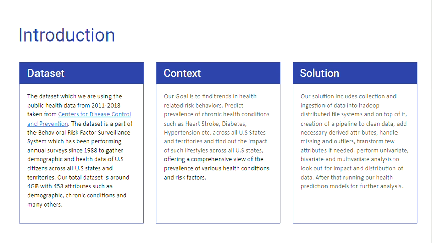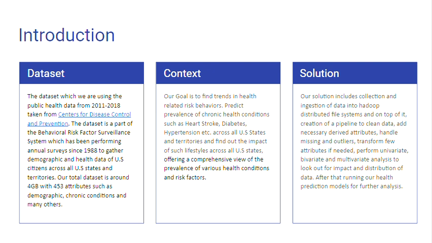Our dataset is 4 GB with more than 300 attributes. It is collected from the Centers for Disease Control and Prevention website, which conducts an annual survey since 1988, and we are collecting data from 2011 to 2018. The dataset has all sorts of chronic health conditions data plus demographic data and health related lifestyle data.